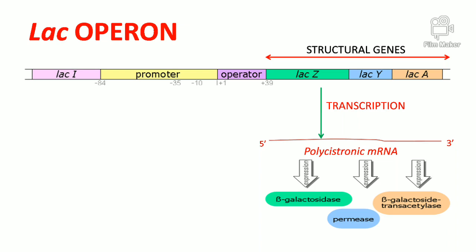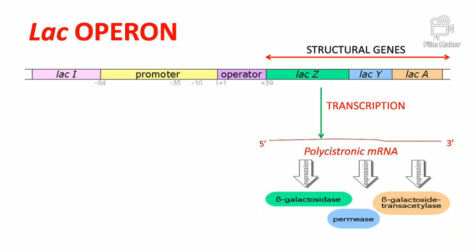The three structural genes of the Lac operon are first transcribed with the help of RNA polymerase enzyme. In this transcription, all the three genes are transcribed into a single mRNA molecule, which contains the sequence of Lac Z, Lac Y, and Lac A. Such mRNA is known as polycistronic mRNA.